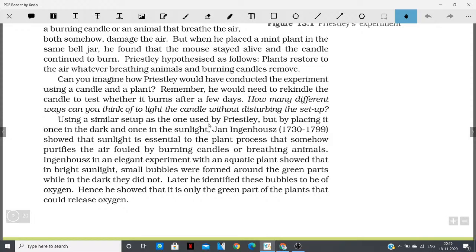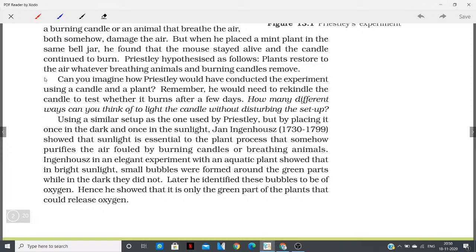Using a setup similar to the one used by Priestley, but placing it once in the dark and once in the sunlight. Now there is another scientist. You have to remember the names of all these scientists and what they did. It's a very important part of the chapter. A lot of questions come from this part as well. So pay very close attention. A similar setup was used by a different scientist, who placed the same setup once in the dark and once in the light. The name of the scientist was Jan Ingenhousz.